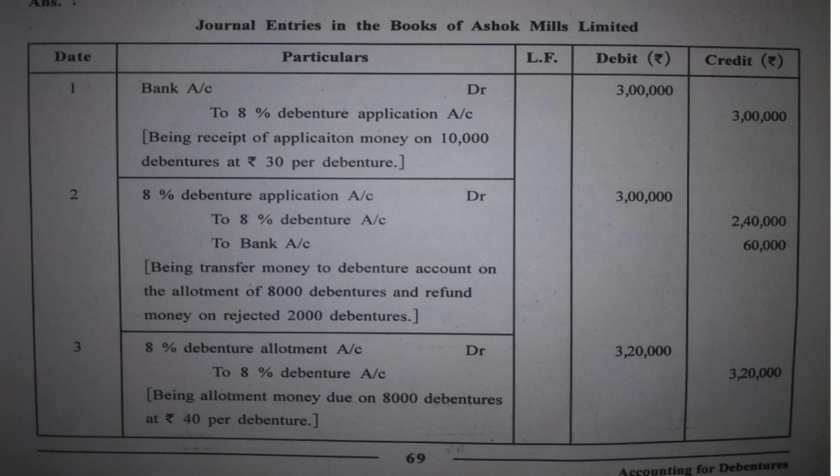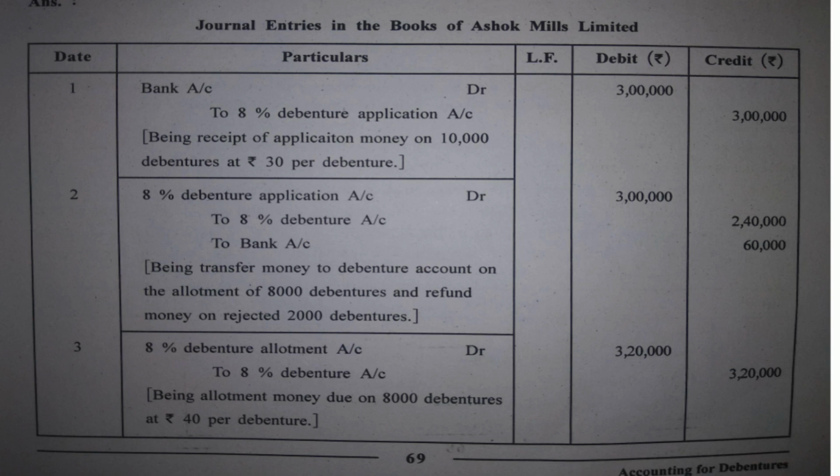See, the amount is called up in installments. If it was called all together, then it is to be written as to 8% debenture application and allotment account. But here it is called up in installments, and hence we are writing it in this way. So bank account debit to 8% debenture application account. Being receipt of application money on 10,000 debentures at ₹30 per debenture.